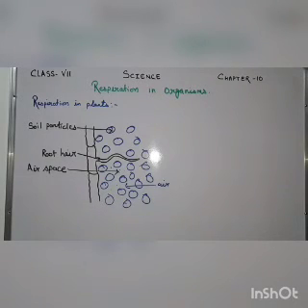Thus we find that respiration is a vital biological process. All living organisms need to respire to get the energy needed for their living and survival. But breathing and respiration are not the same, they are quite different.